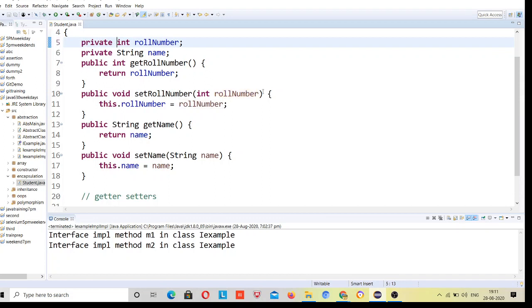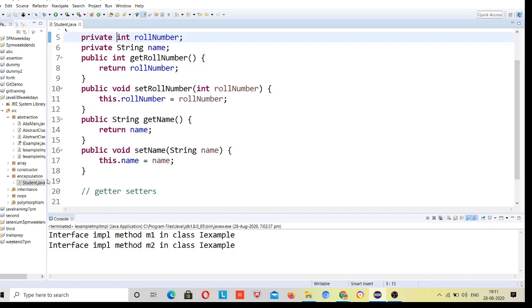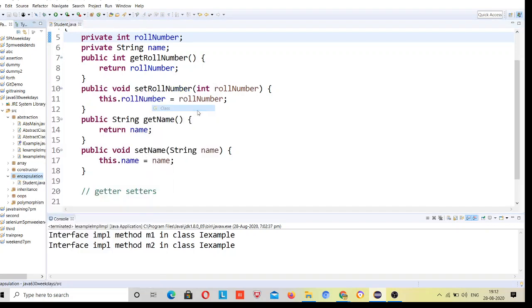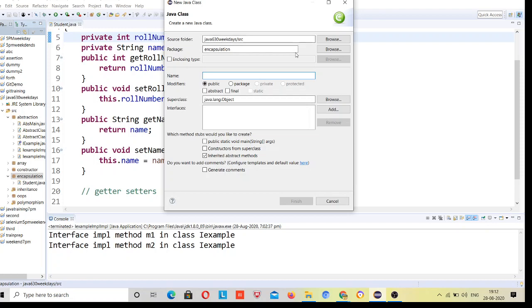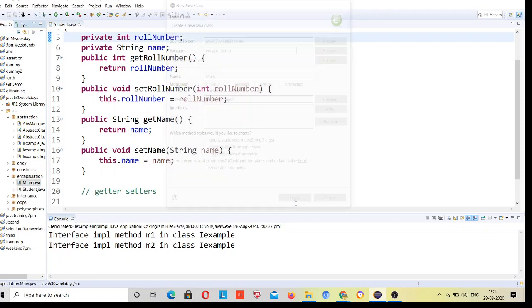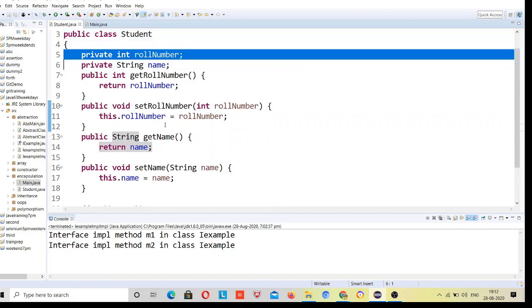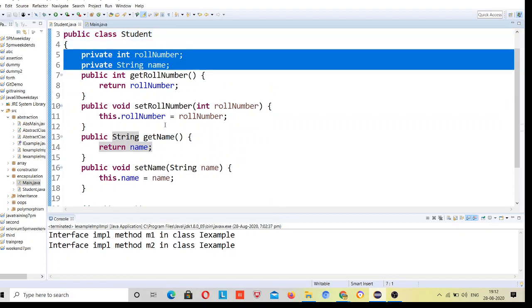Okay, so why encapsulation? First, I will make a main class for it, and here in main, let me explain one more thing: you can see these variables are private. You cannot access these variables through inheritance in a child class because they are private.